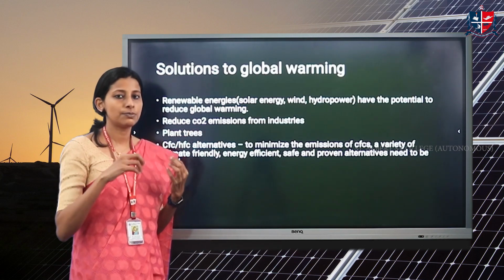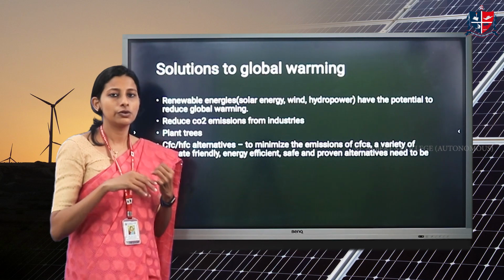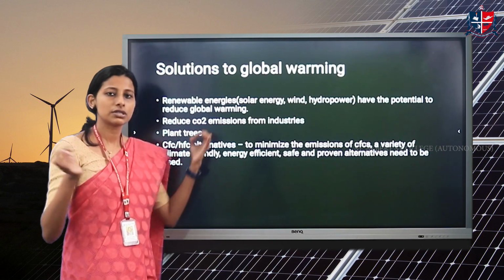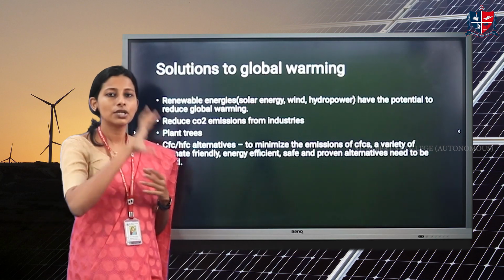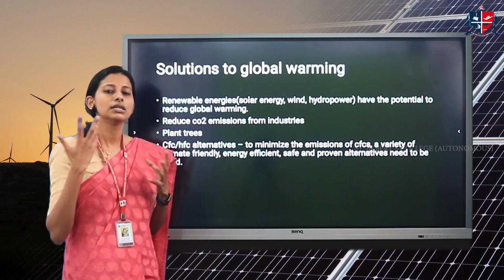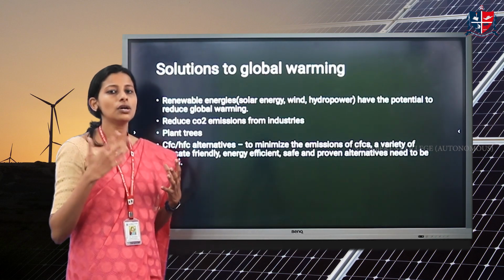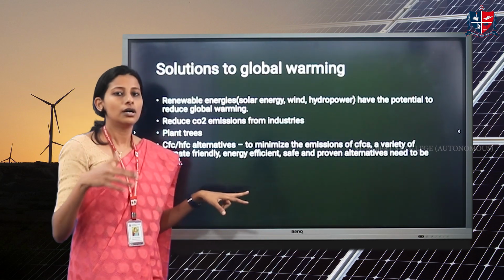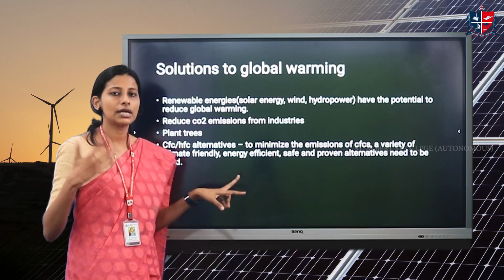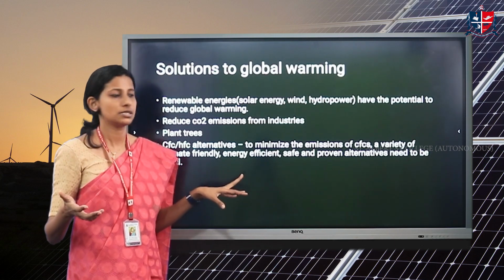In a very short way, we saw the main principal pollutants. What happens when these pollutants are in excess? It will lead to the greenhouse effect. The greenhouse effect is the trapping of heat. When this trapping of heat happens a lot, our Earth's temperature will increase globally. Global warming leads to a variety of problems. The main solution is to reduce the quantity of carbon dioxide. That can be done through planting more trees, etc.